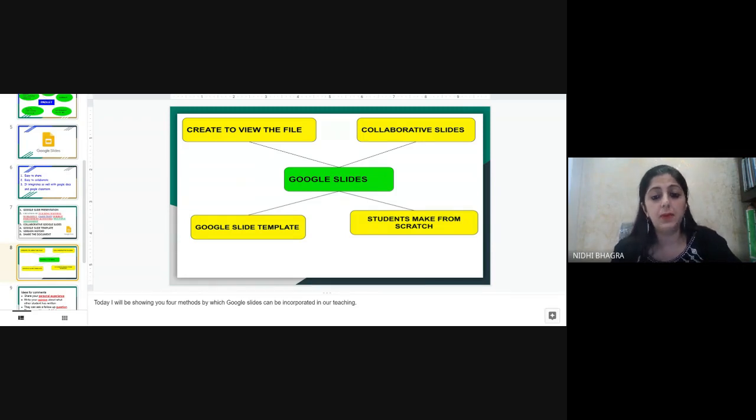Third option is making a template and assign by selecting make a copy for each student. They will fill the template, hand in within the classroom. Now the template can be like in any form, fill in the blanks, true, false, match the following. You can even create a mind map with some blank boxes and the students can fill inside. It can be used for subject enrichment activities, multiple assessments. You can just assign a template, they'll complete and hand it in. So these kind of things can be done with the Google slide template. And the last option, you just give them a title from your subject content. They will create the entire presentation and hand in the Google Classroom.